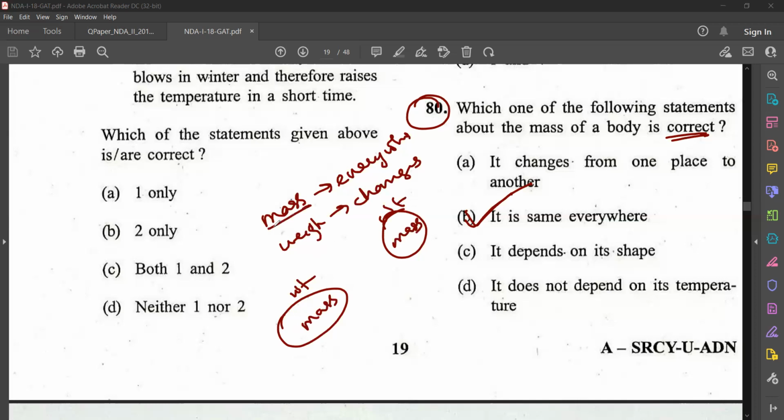Because mass is the amount of matter contained in a body. Weight is the force with which the body is pulled towards the earth. So that depends on the gravity of the earth; on the moon, weight depends on the gravity of the moon. But mass is the same everywhere. It does not change from place to place, and it does not depend on shape or temperature. That is the correct statement about mass.